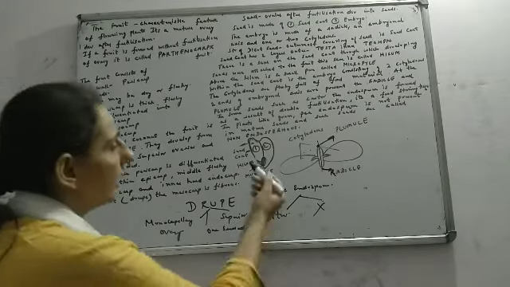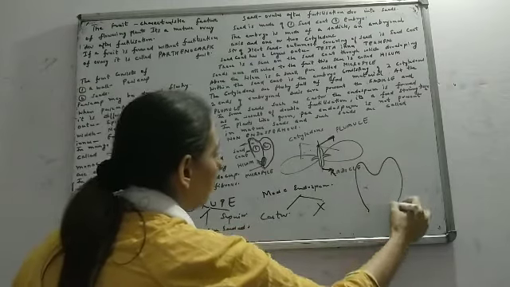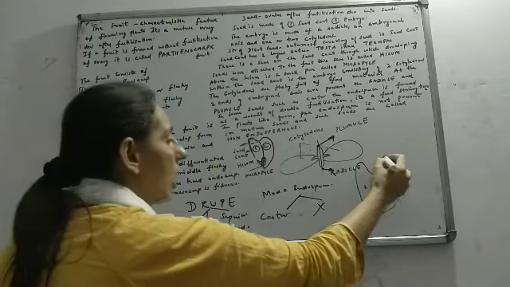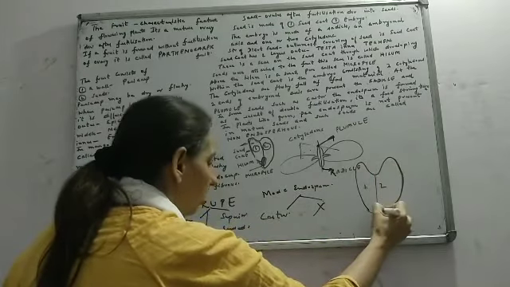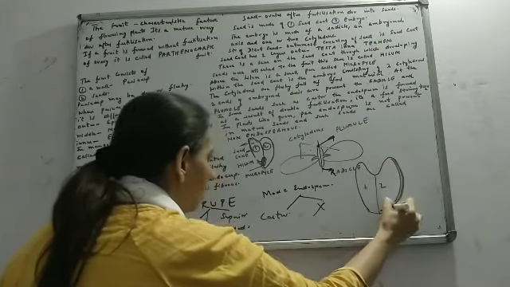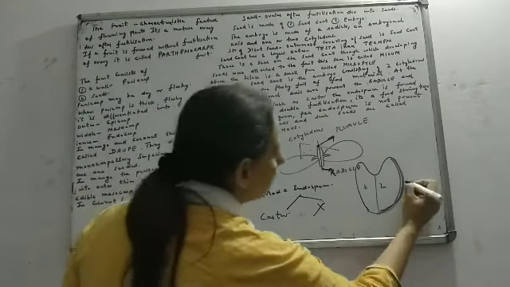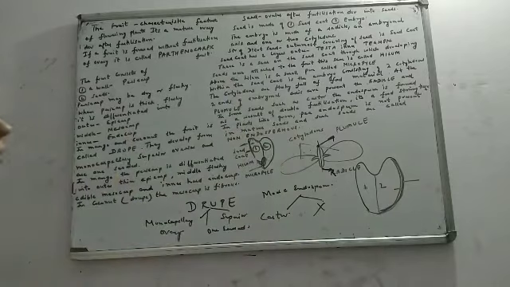If you can see in this diagram very clearly, this is a dicotyledonous seed. This is one cotyledon, this is the second cotyledon. This outermost covering is called the seed coat. Let me make it a little thicker for you. This seed coat again has two thin layers. The outer layer is called testa, and the inner one is what we call tegmen.